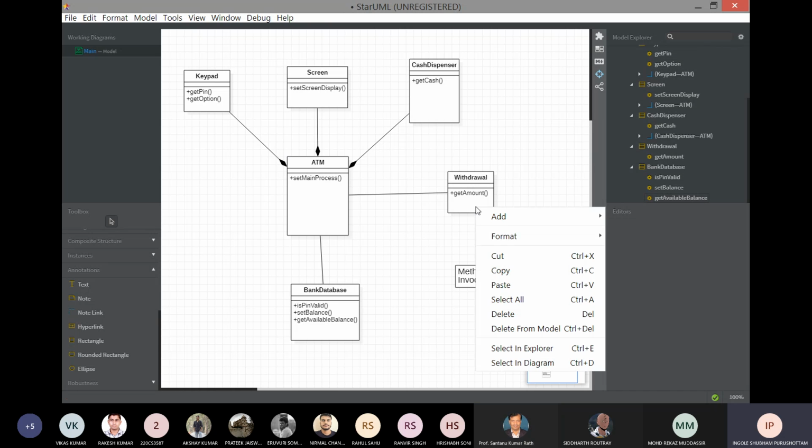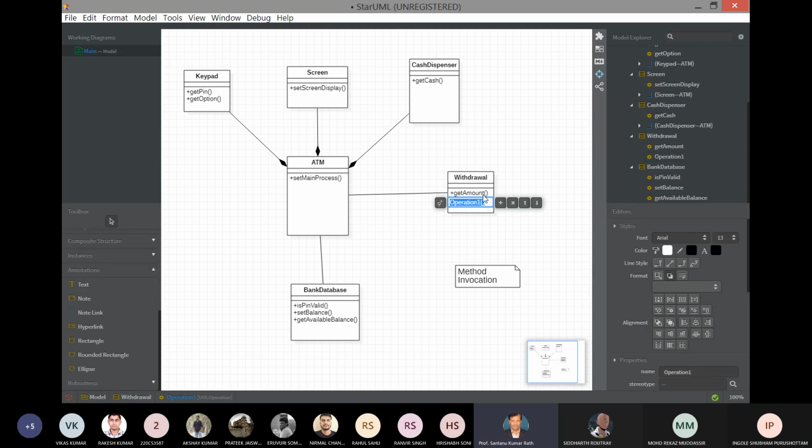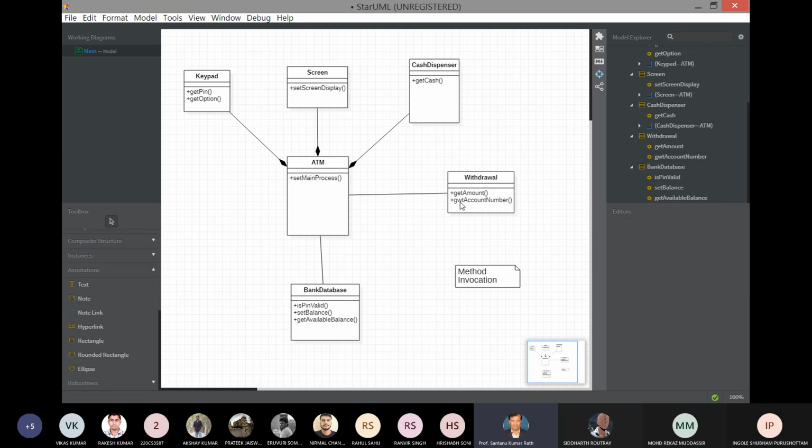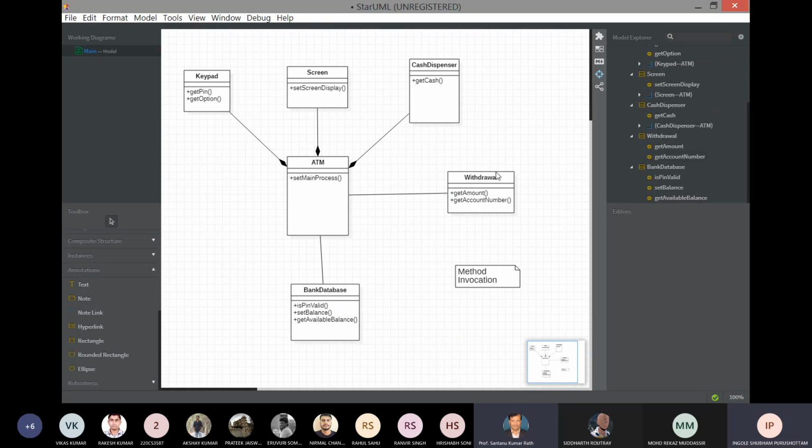Here I will write one more operation, get account. One more operation I have written: get amount, account number.